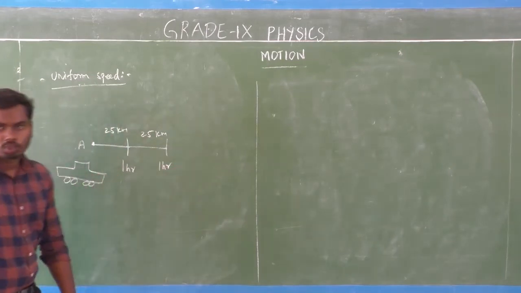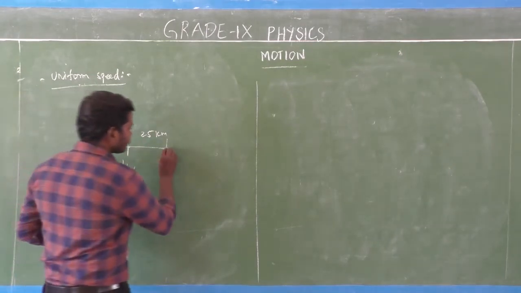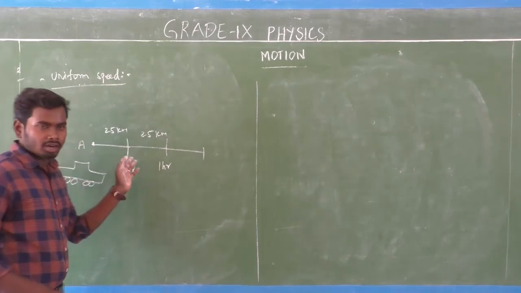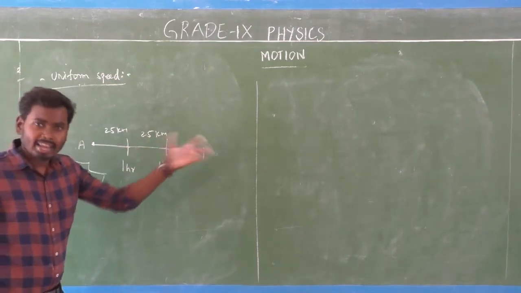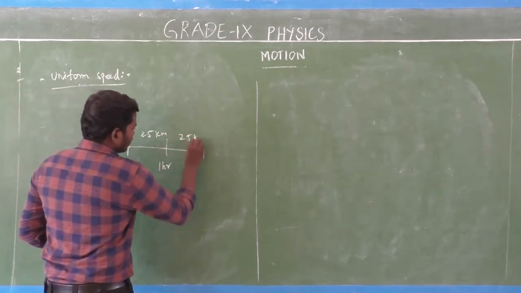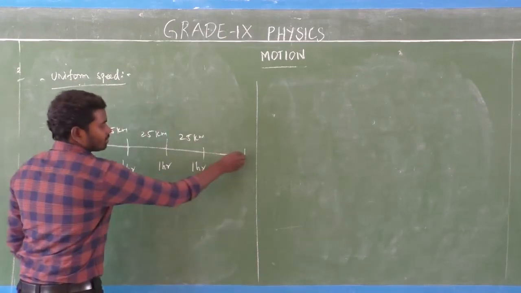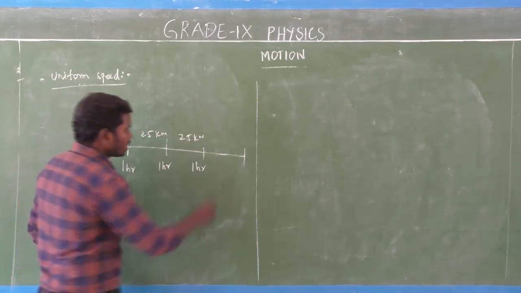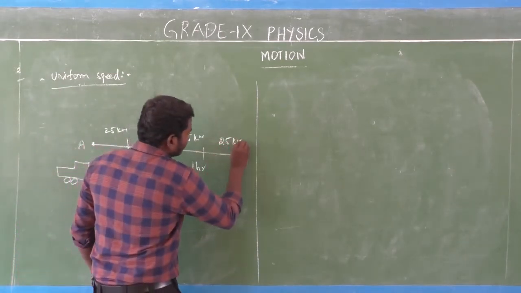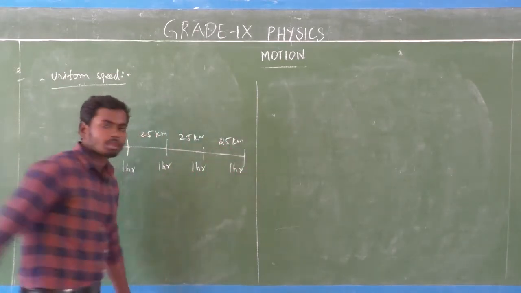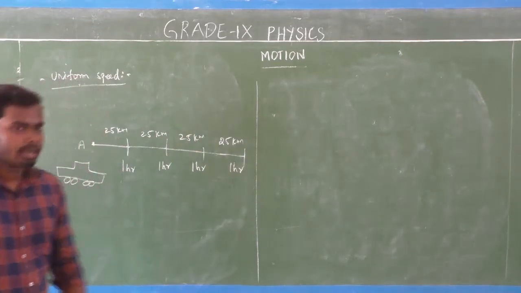Next, again the car covers next 25 km in next 1 hour. Then again the car covers next 25 km in next 1 hour.